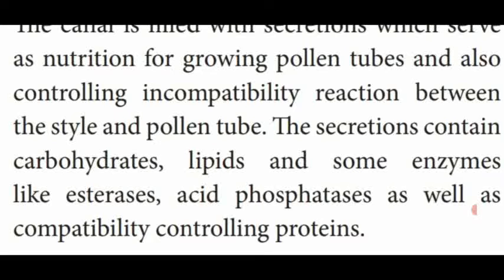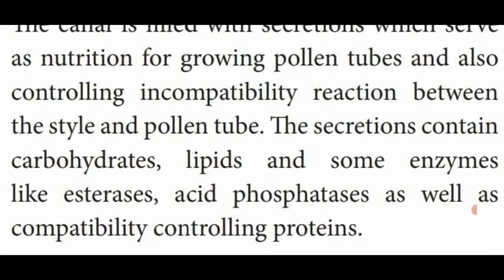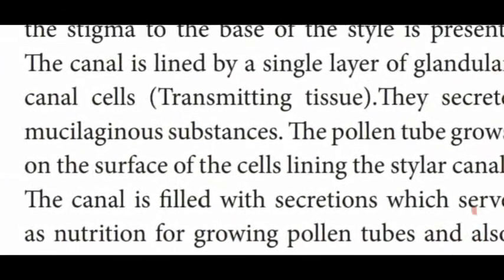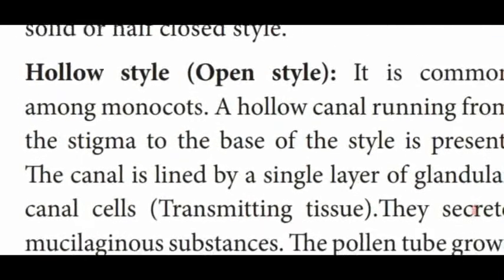Not only that, these chemical substances control the pollen rejection reaction. The food material contains proteins, and these proteins have the capacity to control the rejection reaction of the pollen tube by the stigma. So this type of style is called a hollow style or open style.